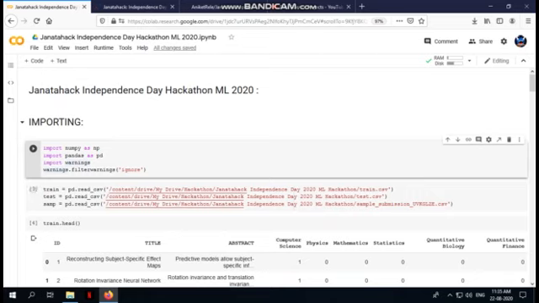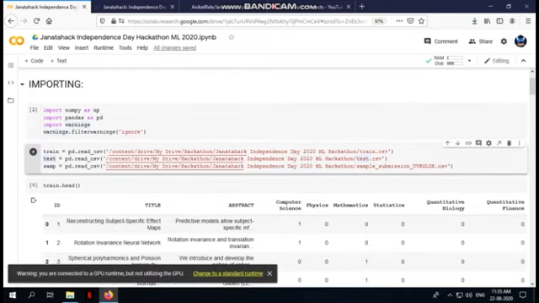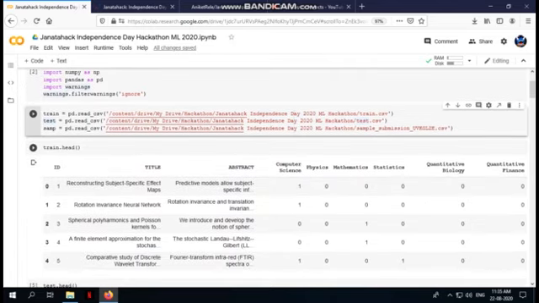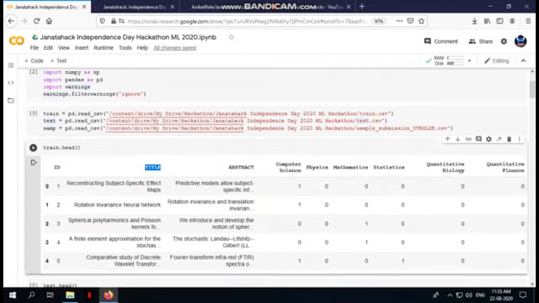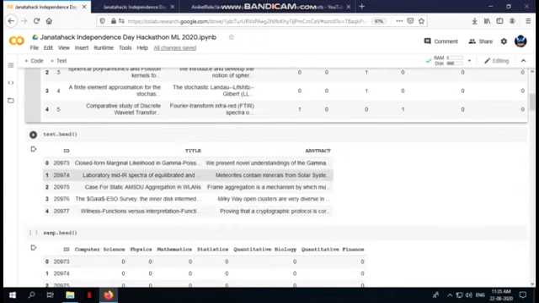Here we'll start by importing libraries such as NumPy and Pandas, and we'll import the data: the train data, the test data and the sample data. If we look at the head of the train data, we can observe that we have two independent columns, title and abstract, and 6 dependent columns, that is 6 labels: computer science, physics, mathematics, statistics, quantitative biology and quantitative finance. Basically what we have to do here is use natural language processing to process the text data in these two columns, title and abstract. So we'll proceed ahead and look at how we can do it.